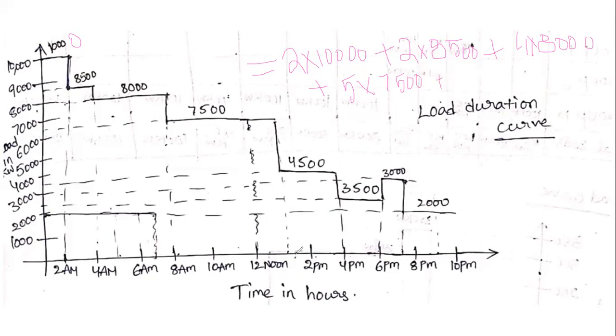Plus 3 into 4,500, plus 2 into 3,500, plus 2 into 3,000, plus 7 into 2,000.